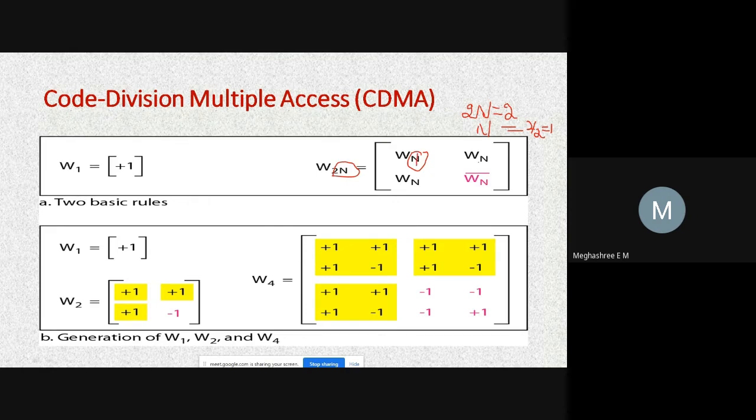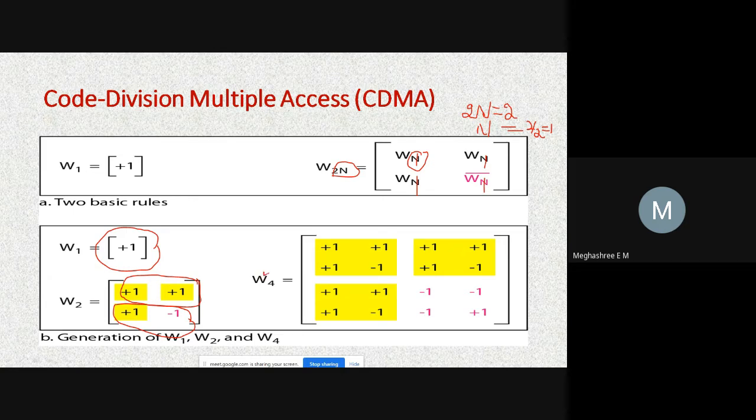So here it is 1, 1, 1, and 1. Since it is 1, you substitute the value given here, that is +1, +1, +1, and negate the last value in this matrix, which is Wn negate. So +1 becomes -1. This is the code for the network where two stations are sharing the common channel. This is how the code is generated.